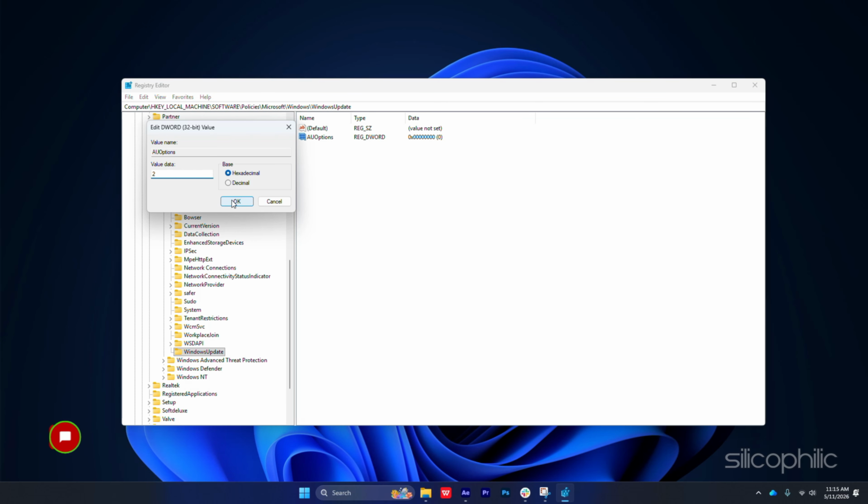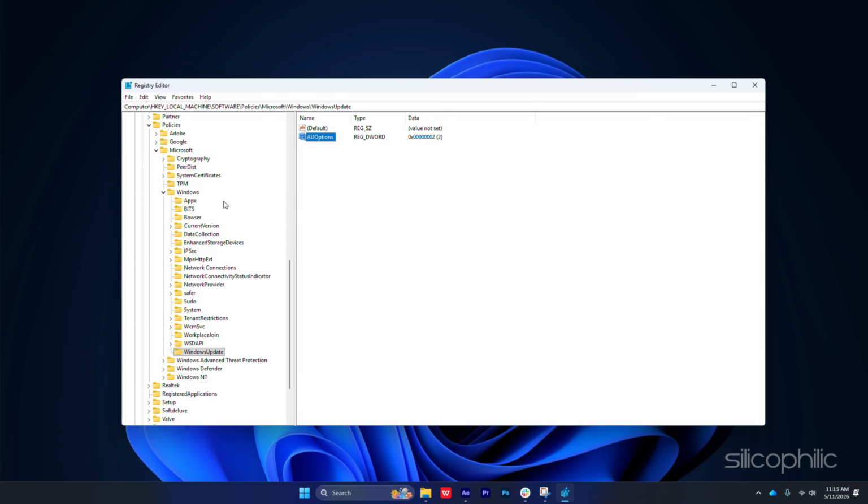What this does. This forces Windows into a strict behavior. It notifies before downloading updates. No automatic installs, no silent downloads. The system pauses and waits for you. Now here is the part most guides ignore. When you take control, you also take responsibility. You are no longer relying on automatic updates for security, which means you decide when updates happen. You ensure your system stays patched. You accept the risks of delay. This isn't about disabling updates, it's about managing them intentionally.